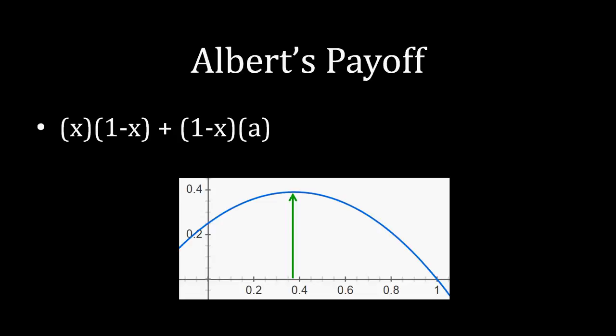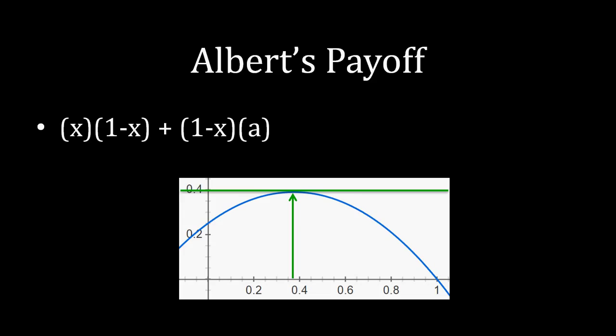Fortunately, we can figure out what Albert's payoff is for any a, and we can be very exact, figuring out the exact optimal offer for Albert. How can we do that? Well, if we look at this graph, notice that the slope of Albert's payoff function is equal to 0 at exactly one place, and that one place is where Albert's payoff is maximized. If we go anywhere to the left of where this maximization occurs, the slope of that line is positive. It's gaining ground progressively. And if we go anywhere to the right, that slope is going to be negative. It's losing ground progressively at that point. It's only 0 right where Albert's payoff is maximized.